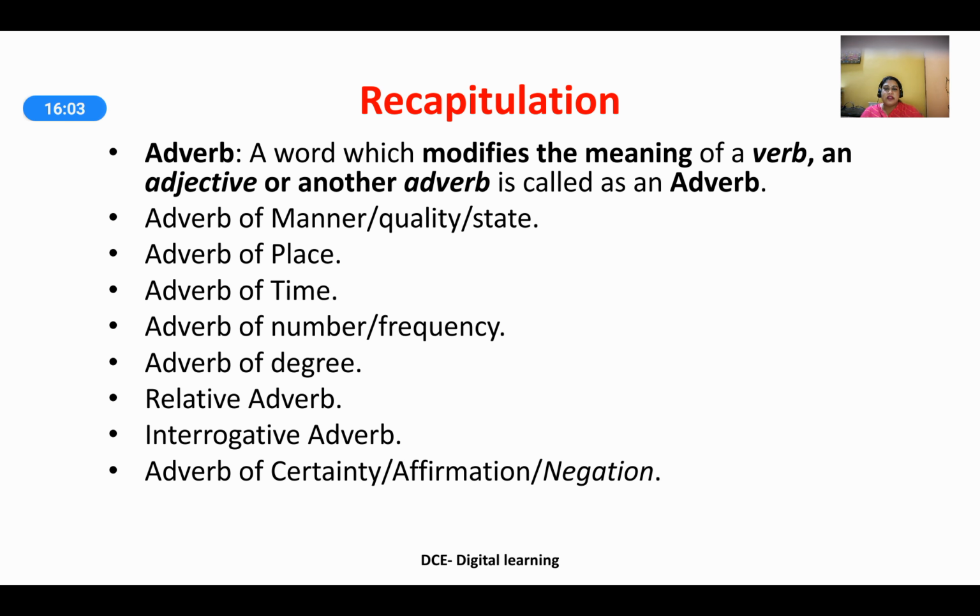Let us try to recapitulate whatever we have learned about adverbs. An adverb is a word which modifies the meaning of a verb, an adjective or another adverb. The 8 kinds of adverbs are adverb of manner, quality, state, adverb of place, adverb of time, adverb of number, frequency, adverb of degree, relative adverb, interrogative adverb, adverb of certainty, affirmation, negation.